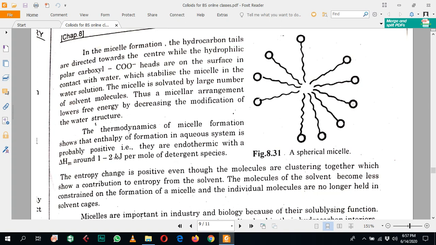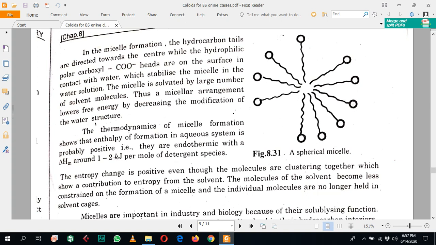So the surfactant molecules are solvated in this way. But in micelle formation, water molecules are arranged toward their outer end, so their entropy is also increasing. No doubt the entropy of the molecules is decreasing, but the effect of the solvent is very important, which causes an increase in entropy. So the entropy is positive in the case of micelle formation.